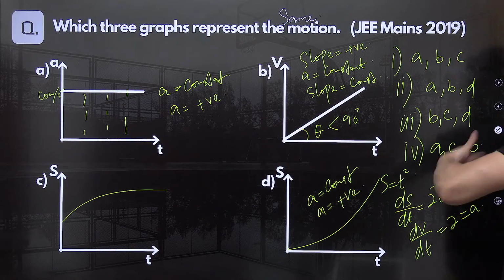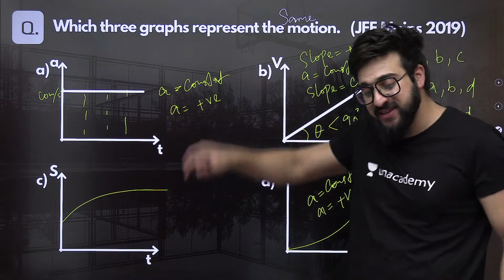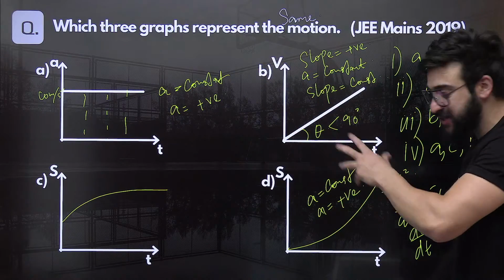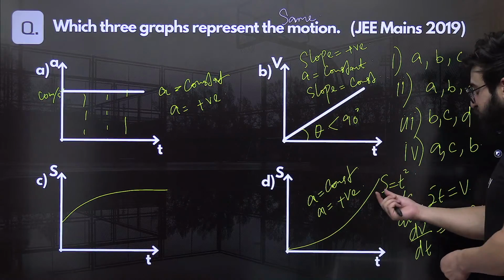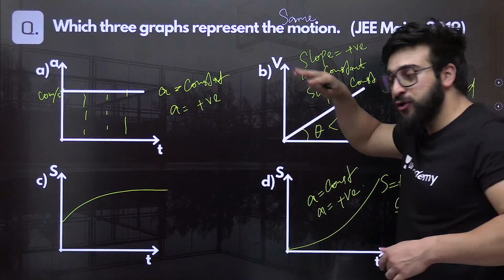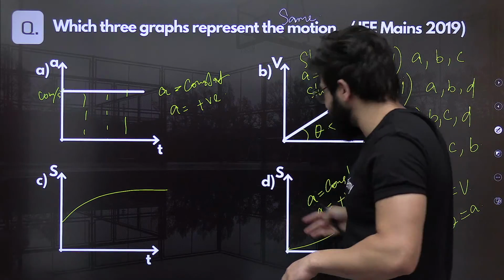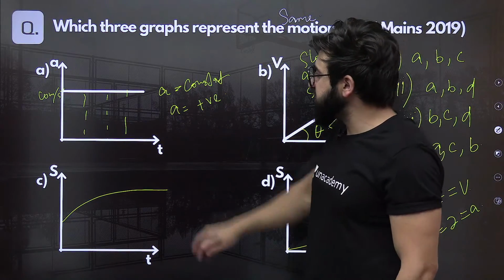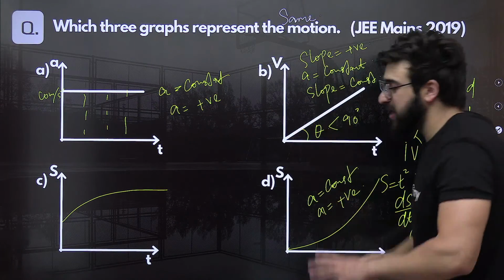Or you can check it with the other method that I have showed you previously. At t is equal to 1, s is 1. Then you check the change in velocity, change in acceleration. That's a bit longer method. This is the simple one, the short trick. Now see, this case completely resembles.